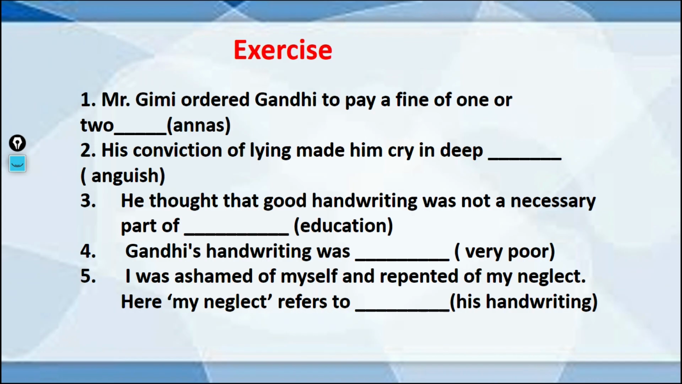Question number 4: Gandhiji's handwriting was dash. Not very good here, it means it is not possible to read carefully. Here it means it is very poor. Question number 5: I was ashamed of myself and repented of my neglect. Here, neglect is in inverted commas; neglect means his handwriting.